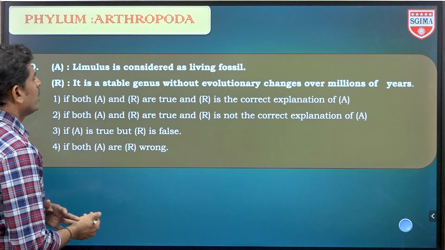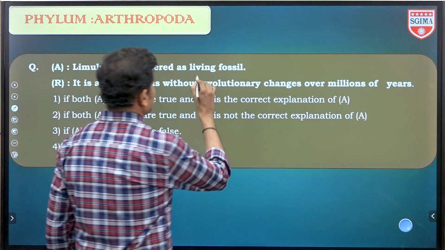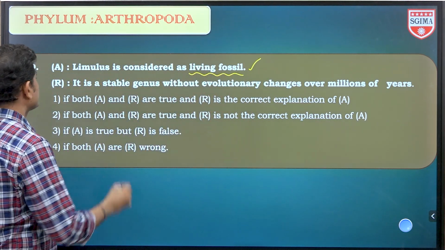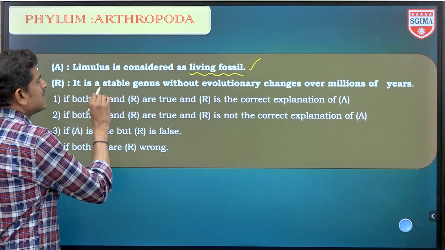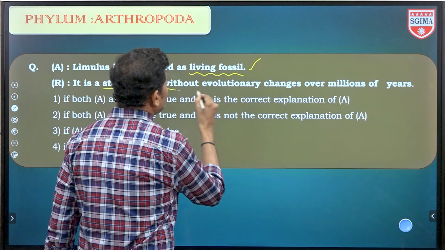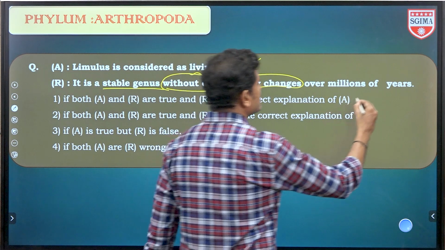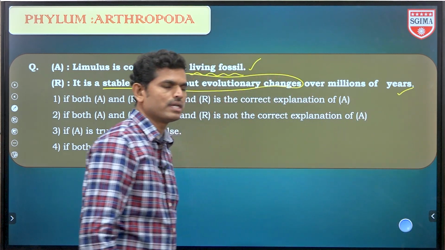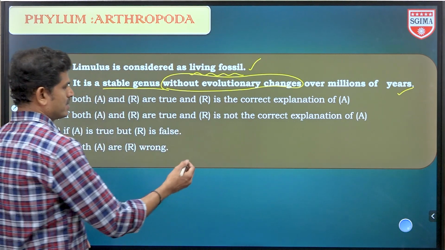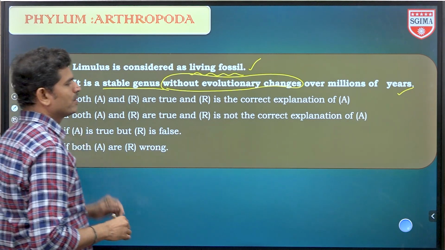Next one, an assertion-reasoning type of question. Limulus is considered as a living fossil. That is correct. Next one is the reason: it is a stable genus without evolutionary changes over millions of years. Over millions of years no changes happened, then it is considered a living fossil. So both are correct and the reason is the correct explanation also. So the first option is correct.